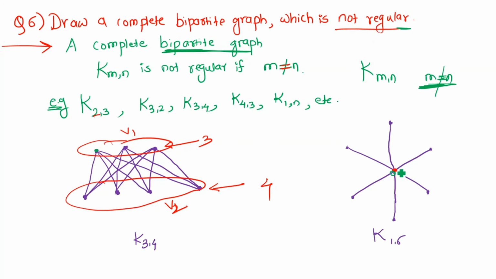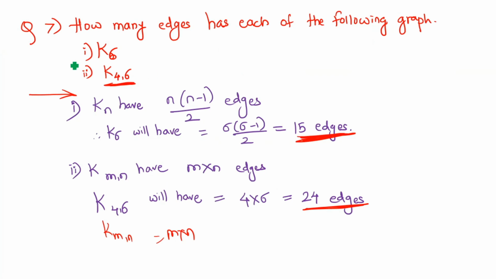So this is also another example. And the last question is: how many edges does each of the following graphs have? This one is K6, a complete graph with 6 vertices. Here K stands for complete graph. We have to look at the subscript, whether there is a single value or two values. If there are two values, it is a complete bipartite graph, with 4 vertices on one side and 6 vertices on the other.